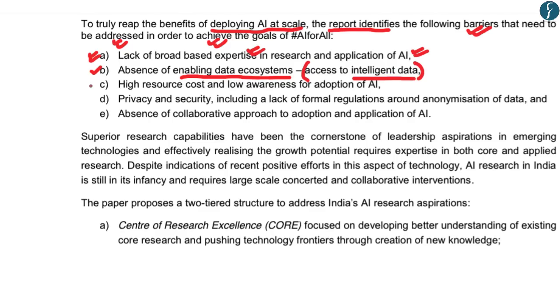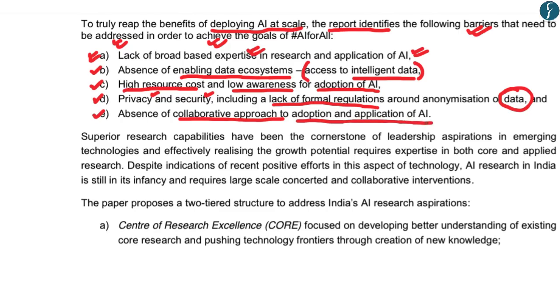Now, the third barrier given by the NITI Aayog report is that there is high cost and low awareness for the adoption of artificial intelligence in India. The fourth barrier given by the report is the issues relating to privacy and security, which includes a lack of formal regulations with regards to the usage of online data for artificial intelligence. Now, the fifth and the final barrier given by the report is that there is an absence of a collaborative approach, let's say between the Government of India and private institutions, or between academic institutions and private companies, which has led to a slow adoption and application of artificial intelligence in India.